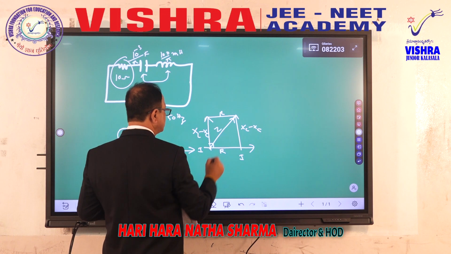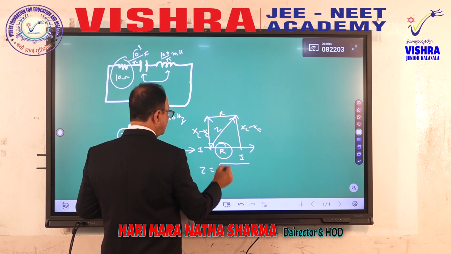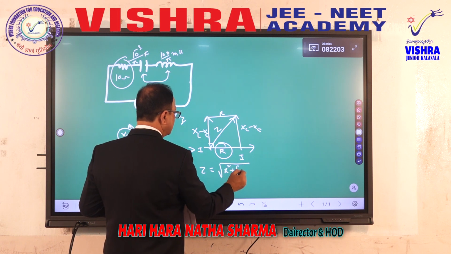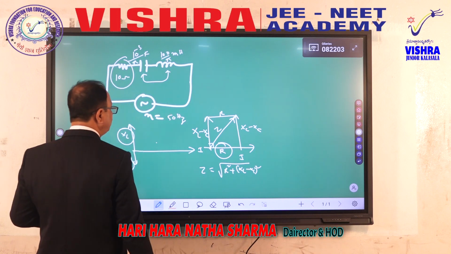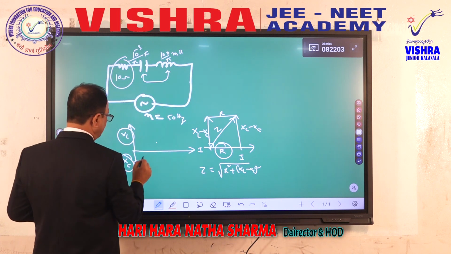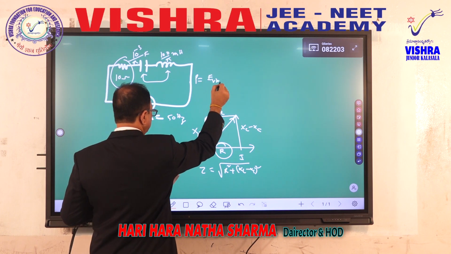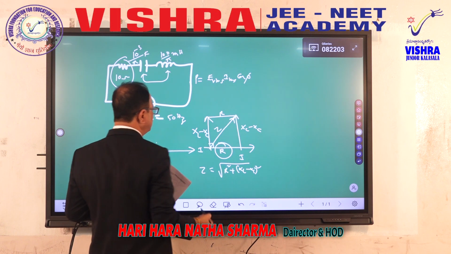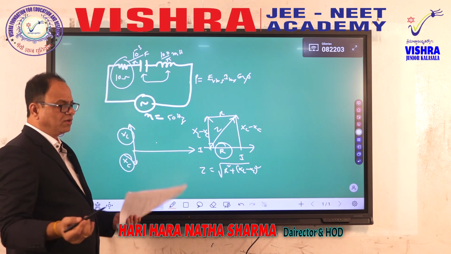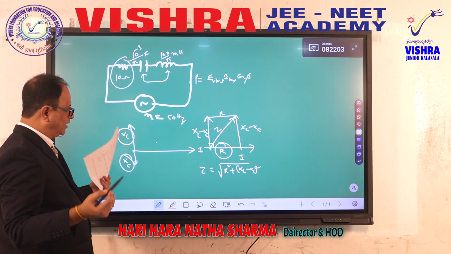Now the impedance value Z will be the square root of R square plus (XL minus XC) whole square. Therefore, the power factor in the RL circuit will be, so the power equation I think you know, ERMS IRMS cos phi. Very, very fundamental and straightforward formula question this is. If you know the formula, you will get the answer.